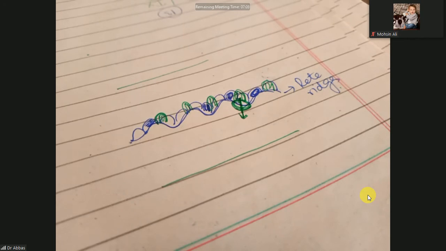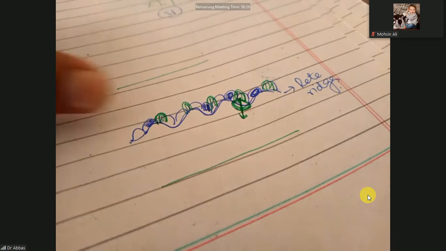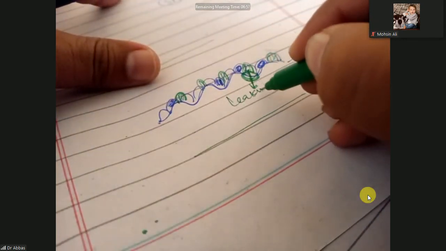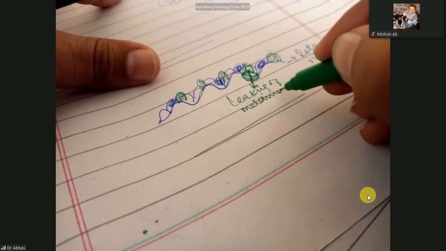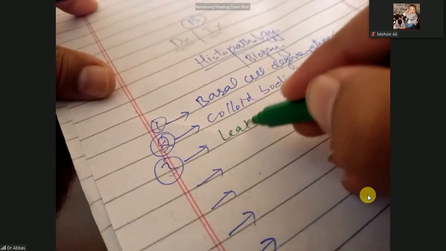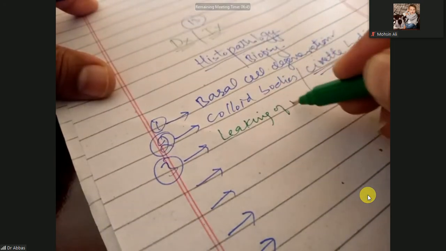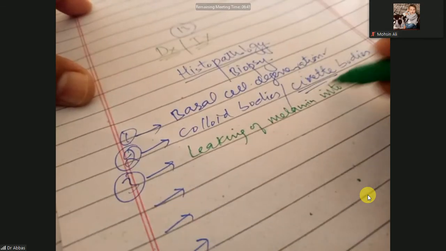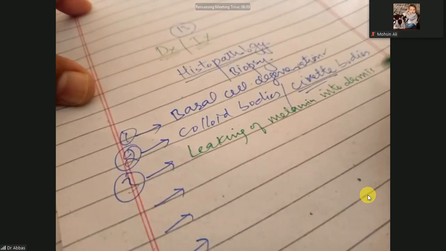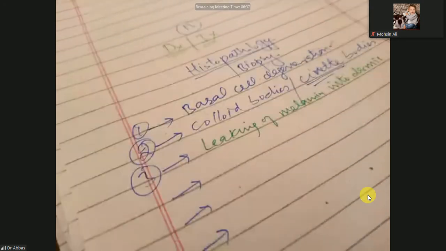It means there is leaking of melanin from the epidermis to the dermis. Keep in mind, this is the leaking of melanin into the dermis. You will see melanin in the dermis.